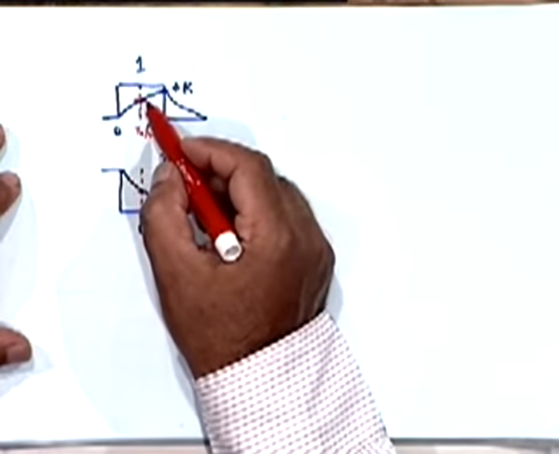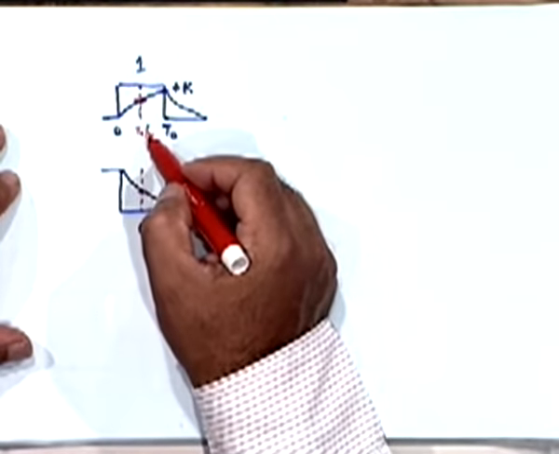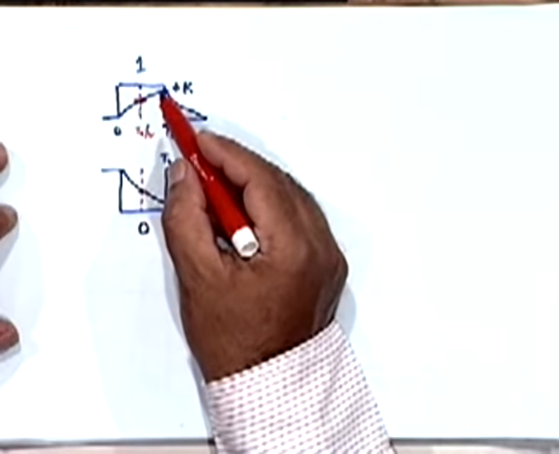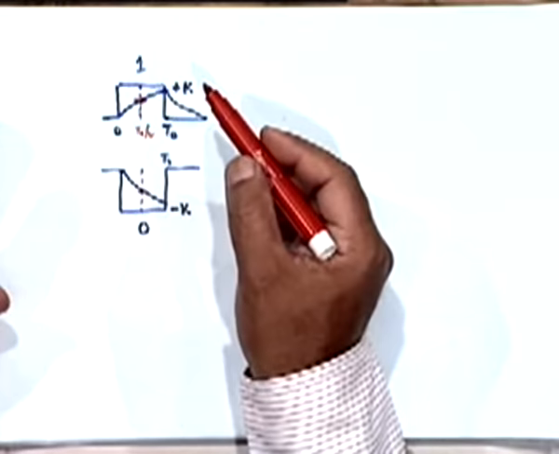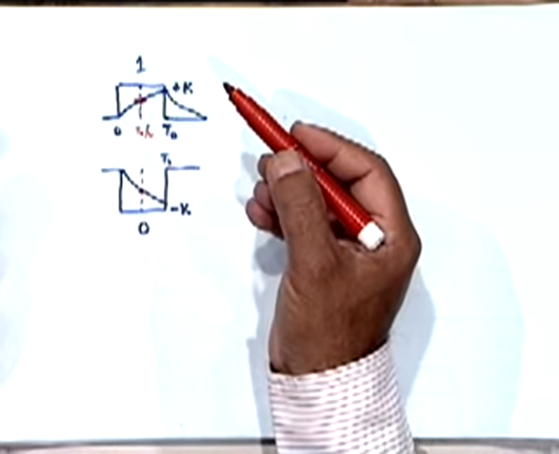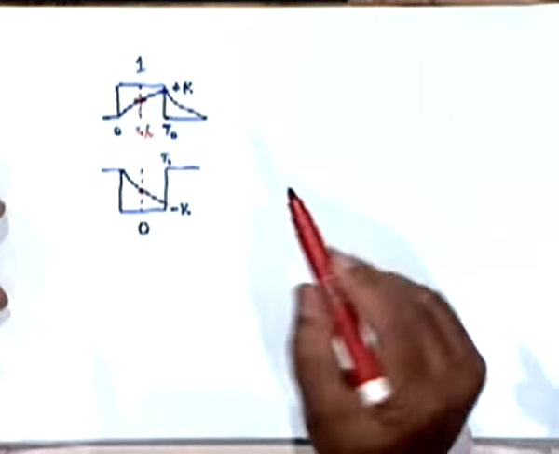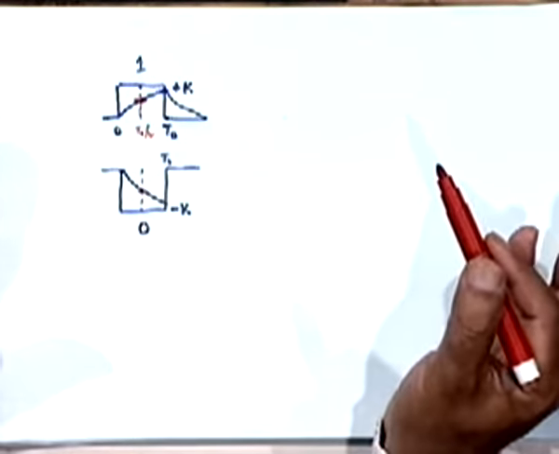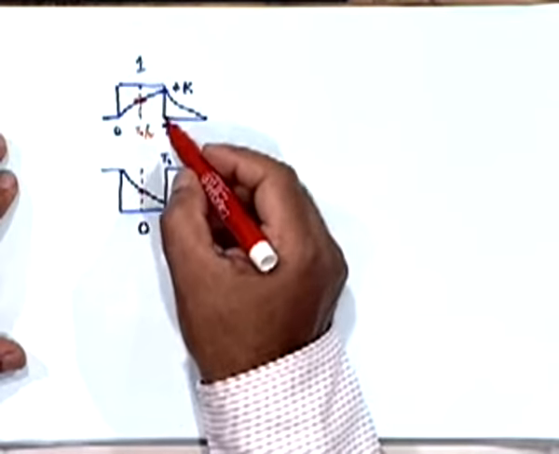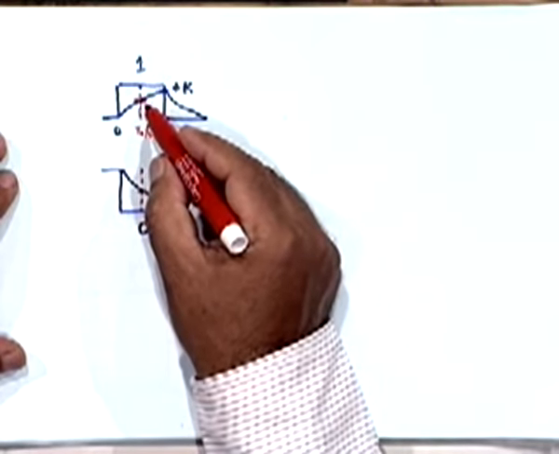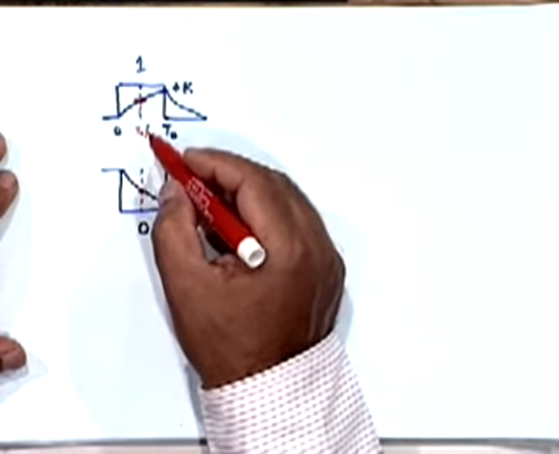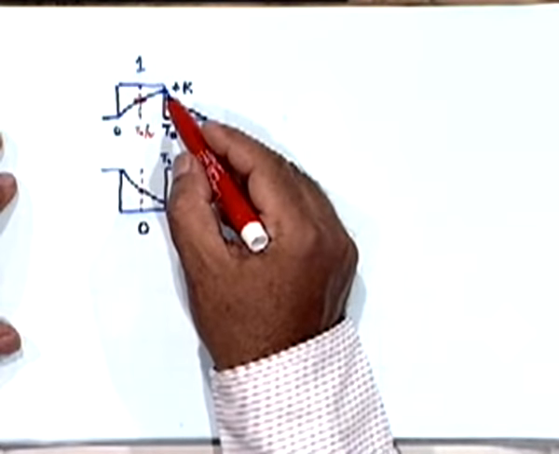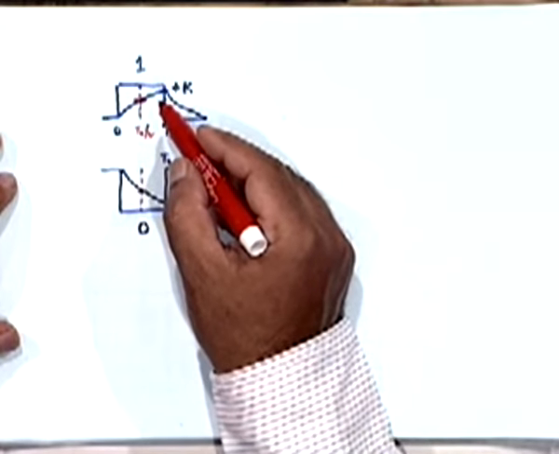That is, at the end of t0 by 2, I will not be able to see the complete response or the complete build up of the pulse which is expected out of that channel if you were to transmit at a slower rate, right? Is that clear? Therefore, doubling the bandwidth obviously is going to create trouble in this channel because my response is much smaller as compared to what I could have expected at the end of the full pulse interval.